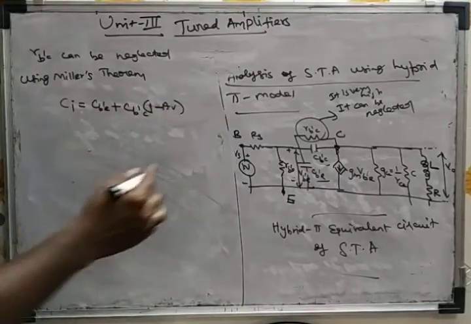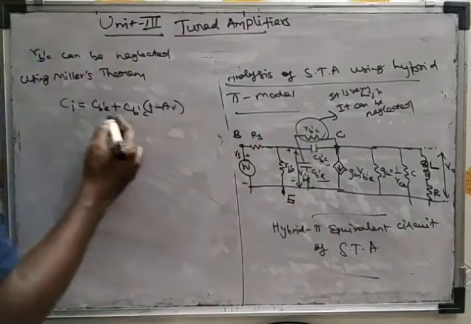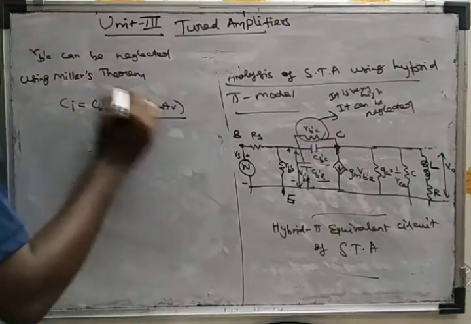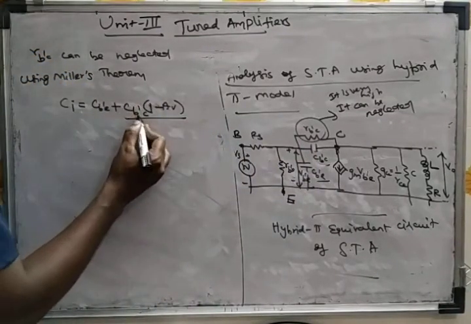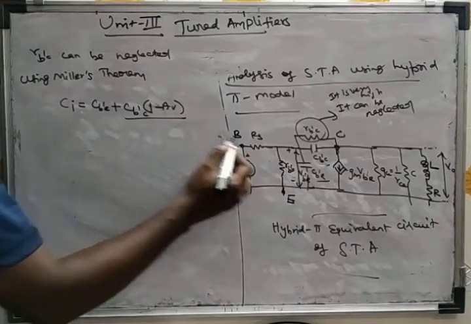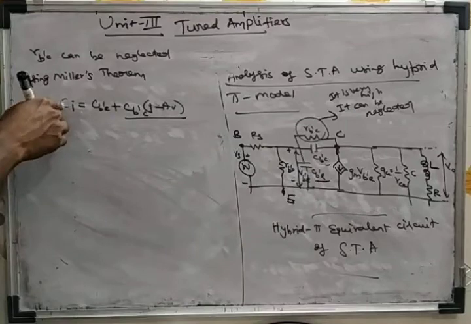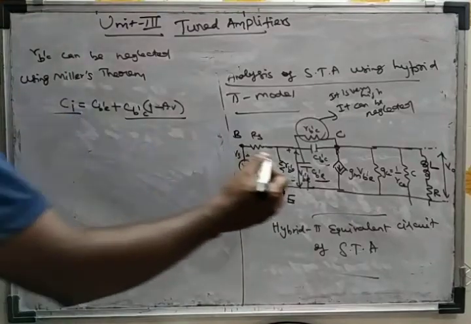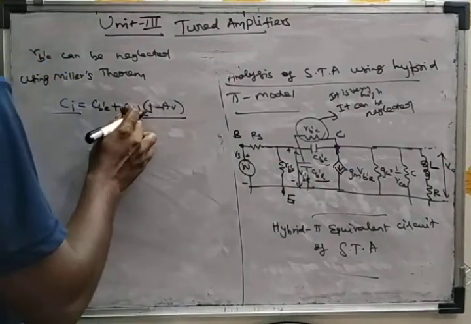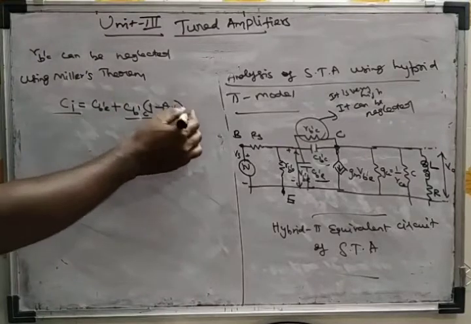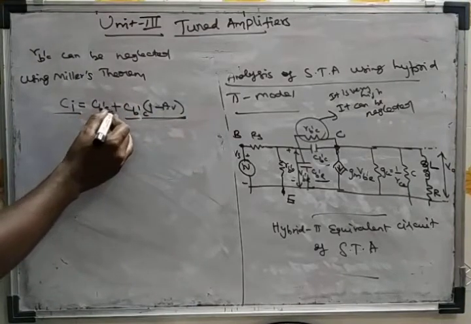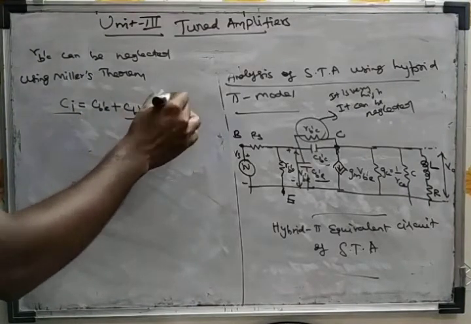So we transfer this capacitance to the input side by making its value CB'C into (1 minus Av). The total capacitance will be CB'E plus CB'C into (1 minus Av).